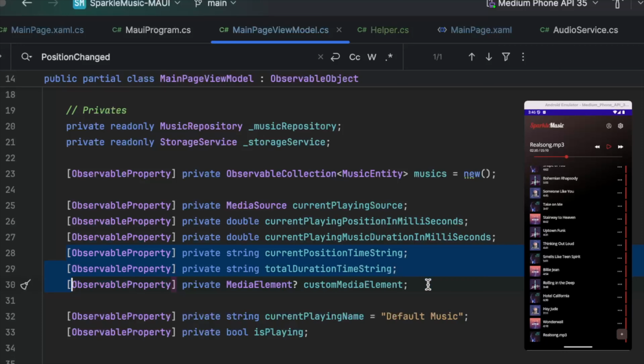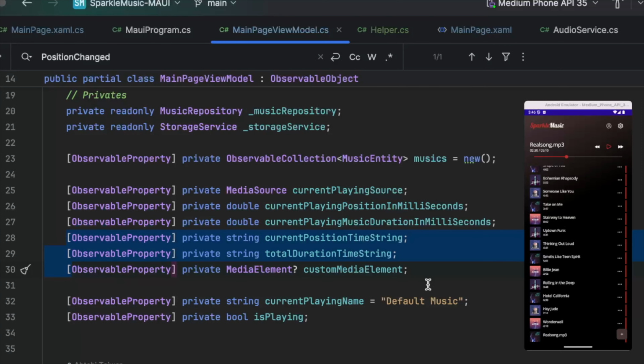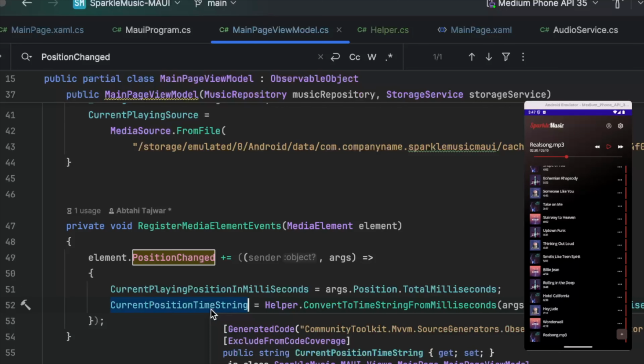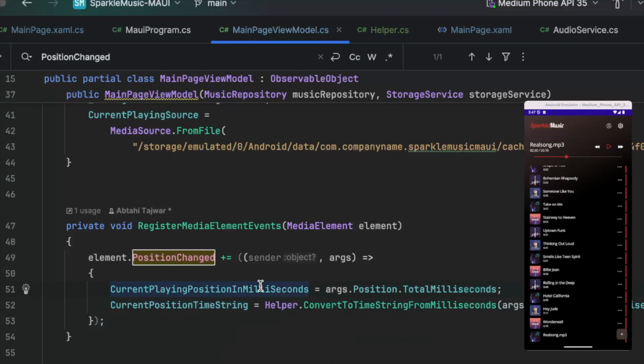I'm gonna update these whenever the song updates the time, basically. So let's do it. Now I've added this line here, which is using the helper function and then populating the time string. Let's test this out first, and if this works, then the other one will also work too.